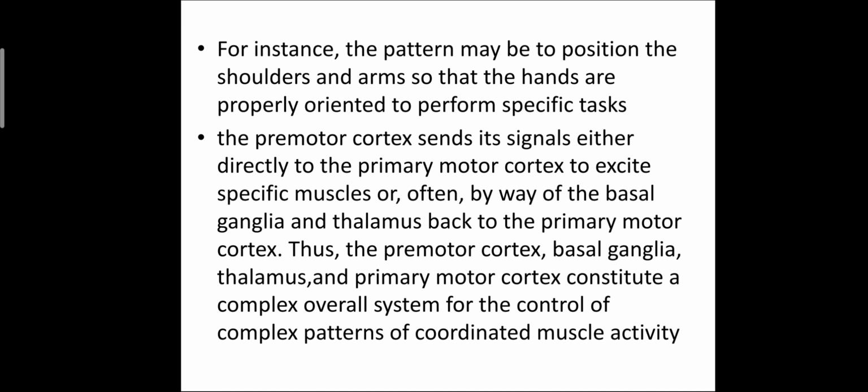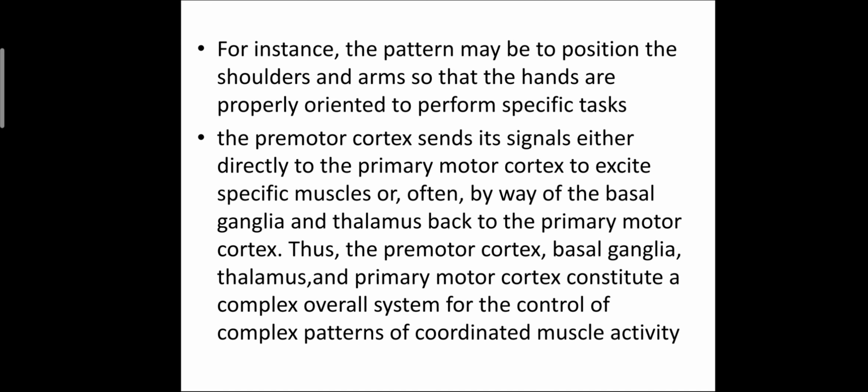For instance, the pattern may be to position the shoulders and arms so that the hands are properly oriented to perform a specific task. The premotor cortex sends its signals either directly to the primary motor cortex to excite specific muscles, or by way of the basal ganglia and thalamus back to the primary motor cortex.